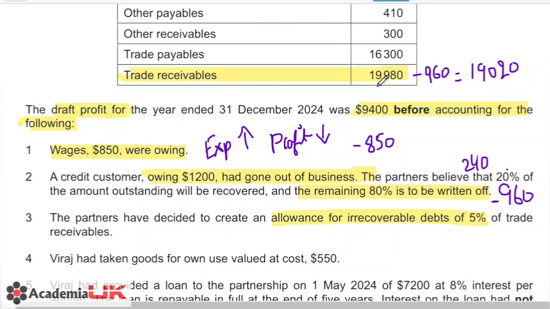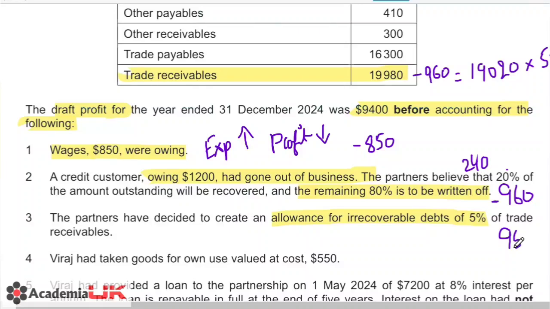It is important that you deduct the bad debt because this was not recorded. So we simply do this, and we take 5% of this amount and record it as an allowance for bad debt. When we take out 5% of this value, that gives us a value of 951.